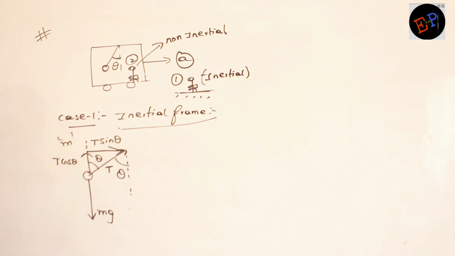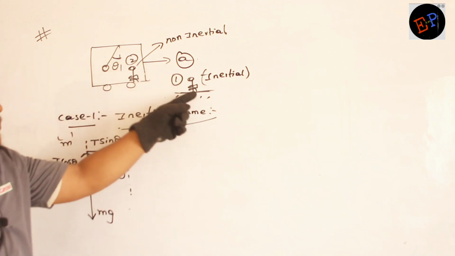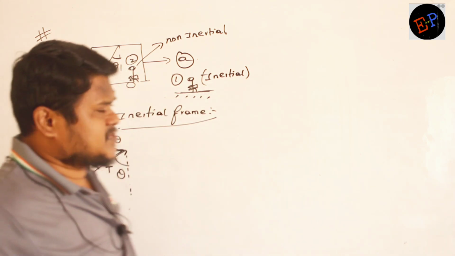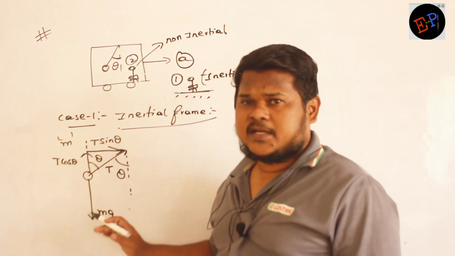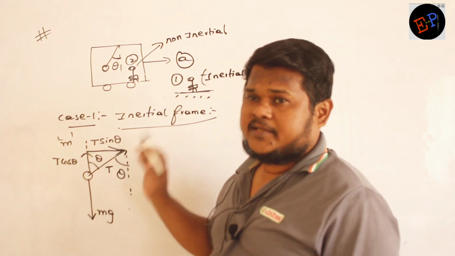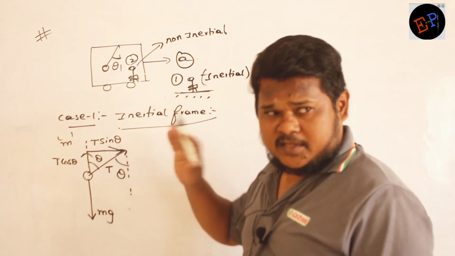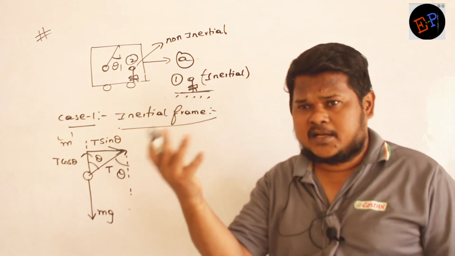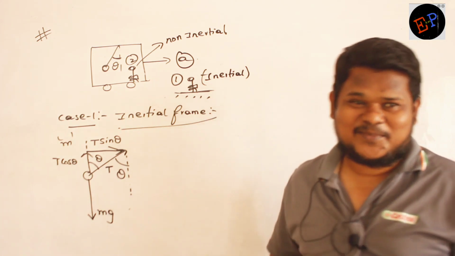Now this pendulum is observed by this observer. Who is observing this pendulum? This observer. Are you able to understand now? Now this observer sees that there are many forces on this pendulum. One force is weight mg acting on the pendulum. Another force is T cos theta. Another force is T sin theta. Now to this observer, what is his observation? Can you say? How do these forces appear to him? They appear like this. Means what?